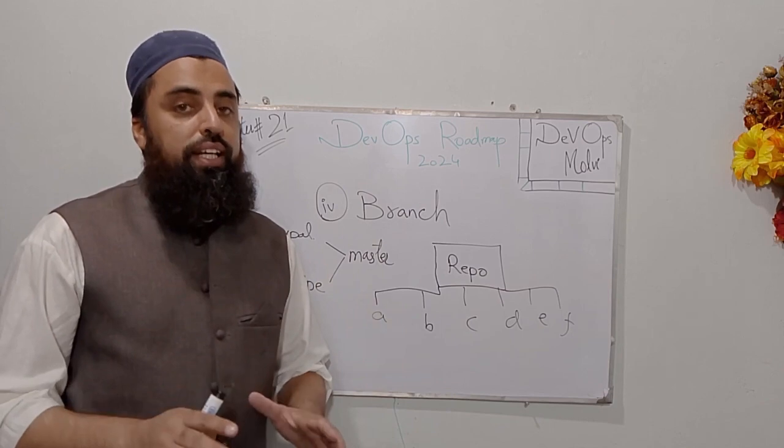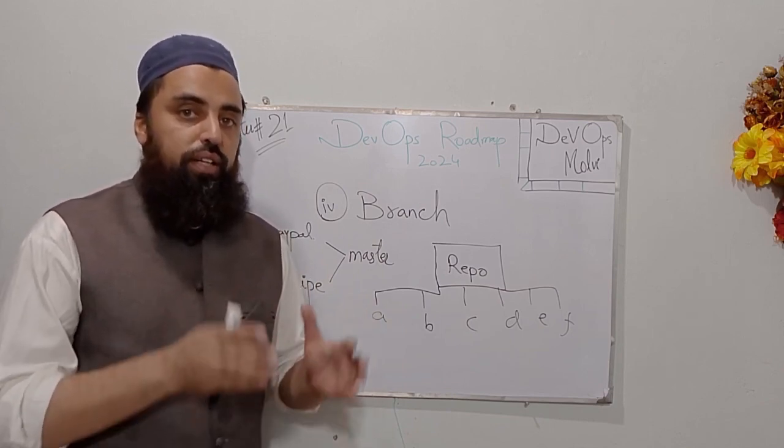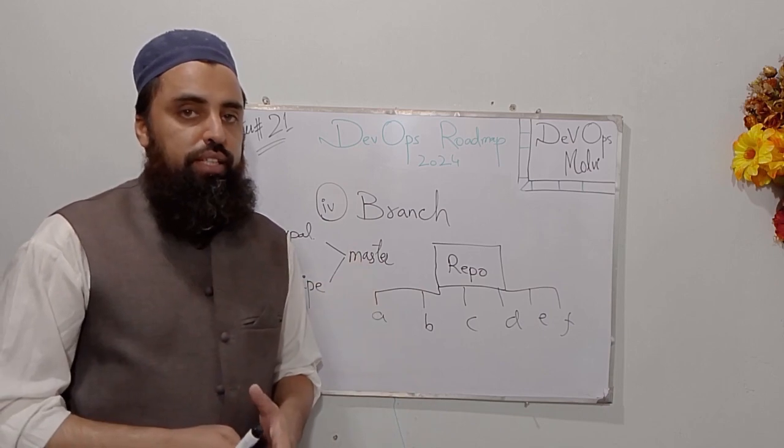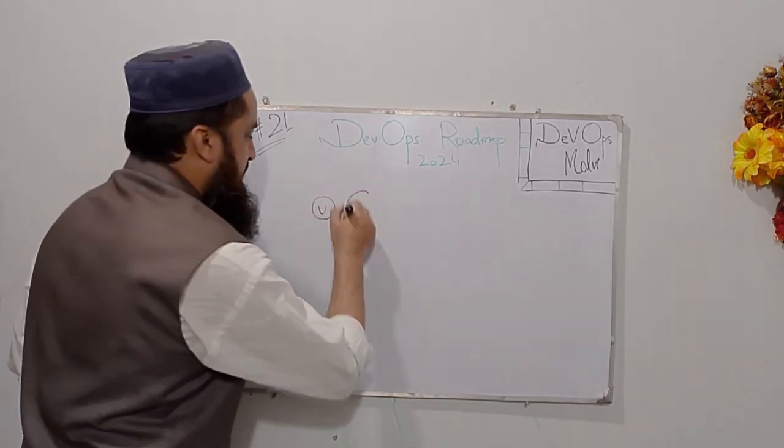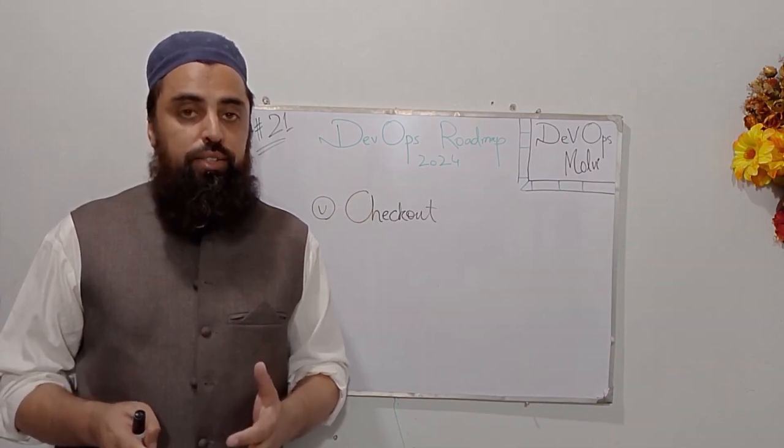So in short, we can say that a branch is actually a different version of our main repository. Okay guys, now the fifth term is checkout. We know that there can be multiple branches in a single repository.